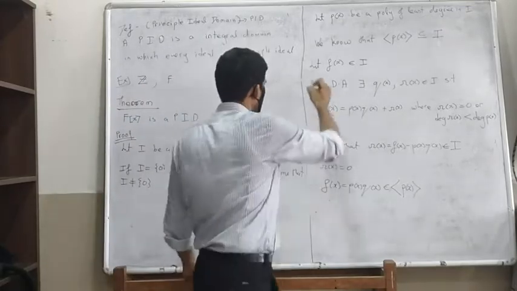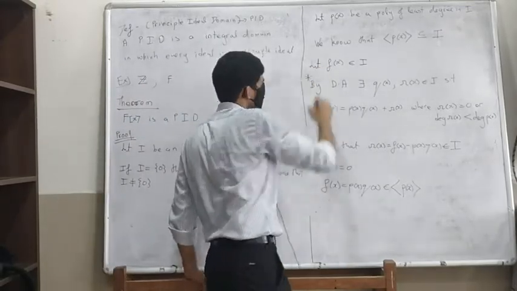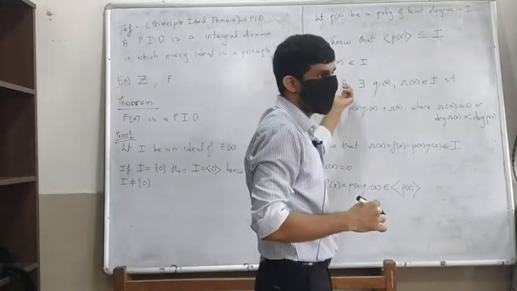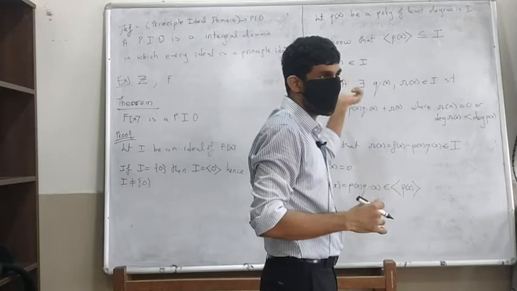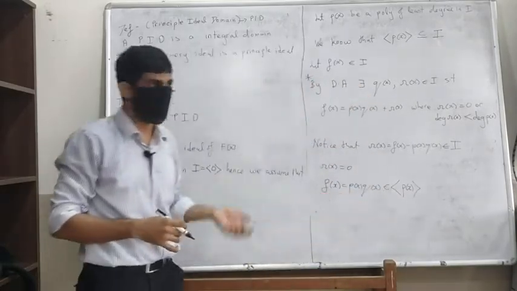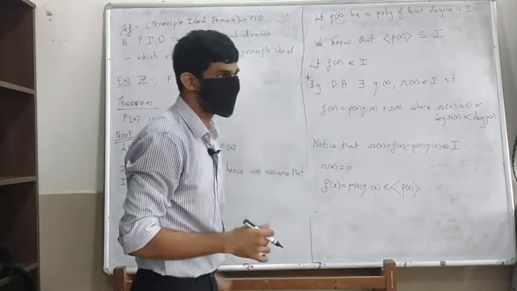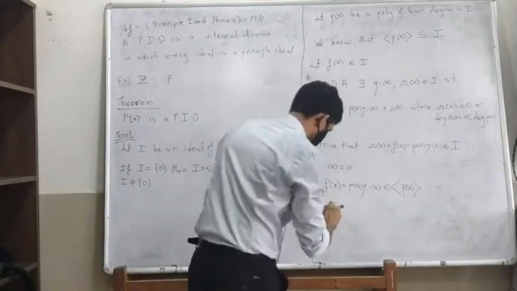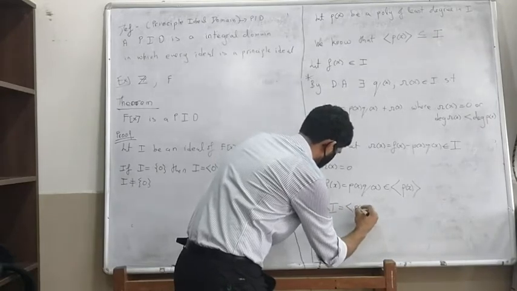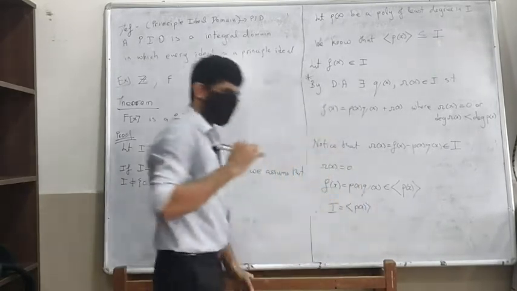The reason I tell you this is that you'll see later that if we insert this property into any integral domain, it will become a PID on its own. That's the key property required, the division algorithm. We will see that later. So therefore, I has to be generated by P of x.